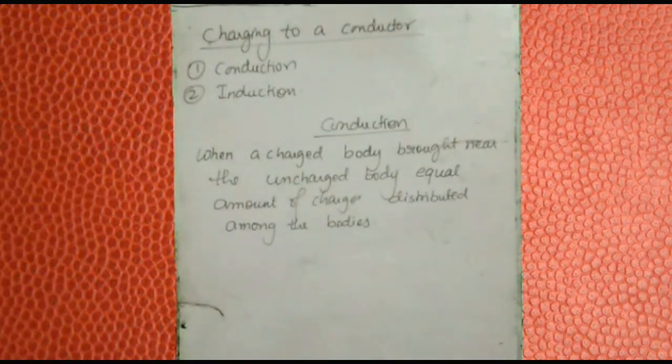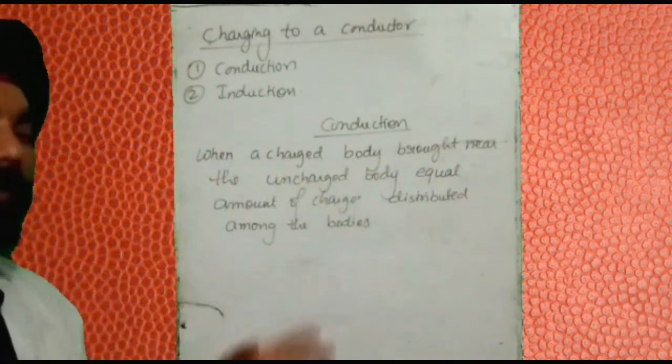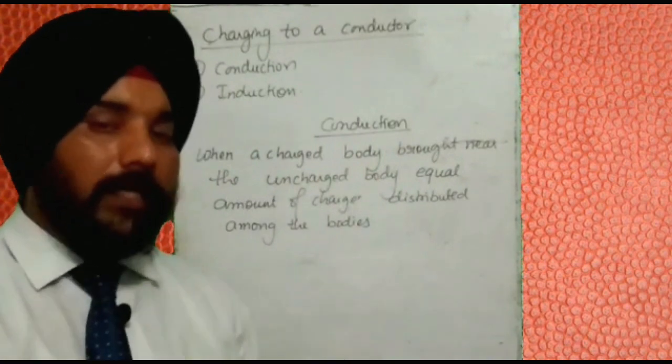Okay. So when a charged body comes into contact with the uncharged body, both the bodies combine their charge and redistribute their charges equally.